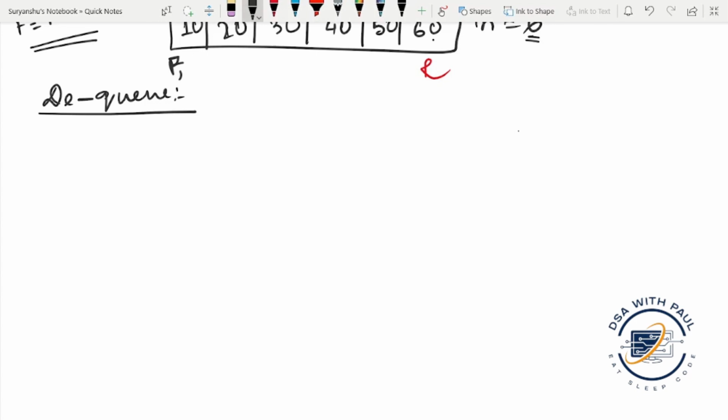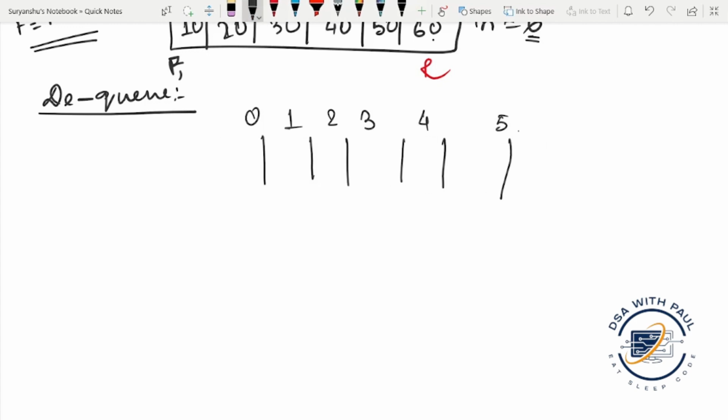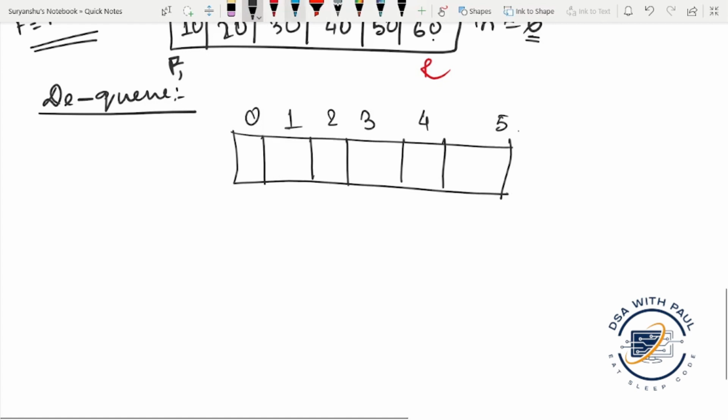Now go for the dequeue operation. For dequeue, let's suppose this is a queue of size 6, indexed 0, 1, 2, 3, 4, and 5. And the data are 10, 20, 30, 40, 50, and 60. Okay, here is front and here is rear.